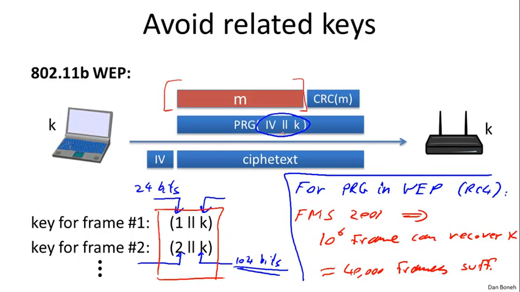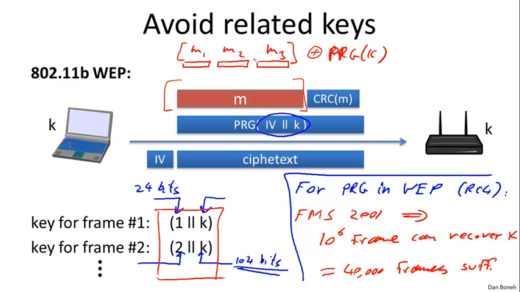So one could ask, what should the designers of WEP have done instead? Well, one approach is to basically treat the frames, M1, M2, M3, each one a separate frame transmitted from the client to the server, as one long stream and then XOR them essentially using the pseudorandom generator as one long stream. So the first segment of the pad would have been used to encrypt M1. The second segment of the pad would have been used to encrypt M2. The third segment of the pad would have been used to encrypt M3, and so on and so forth. So they basically would never have had to change the key because the entire interaction is viewed as one long stream. But they chose to have a different key for every frame.